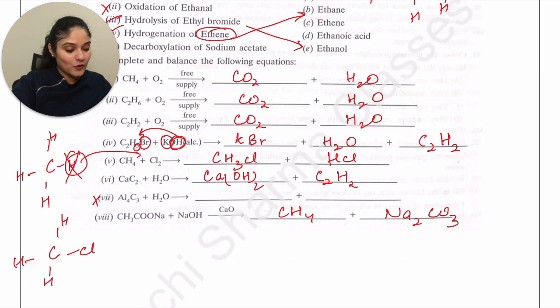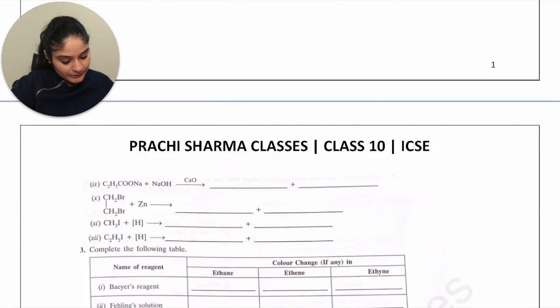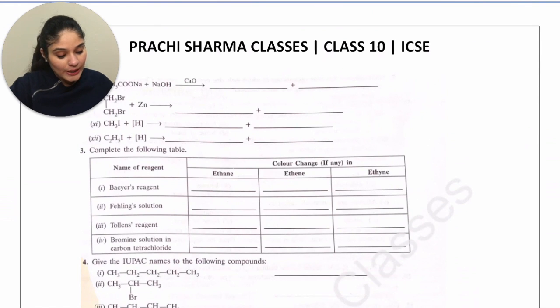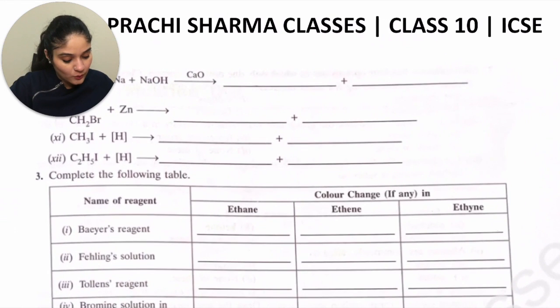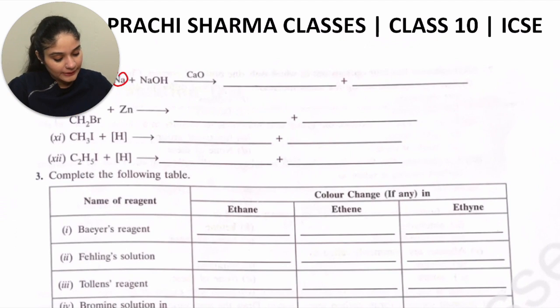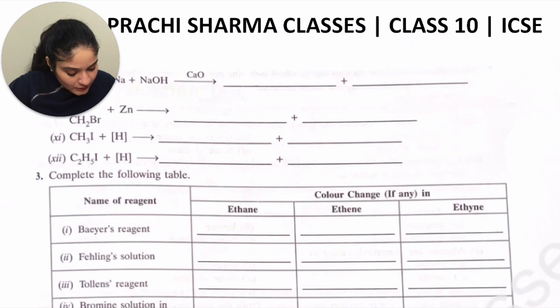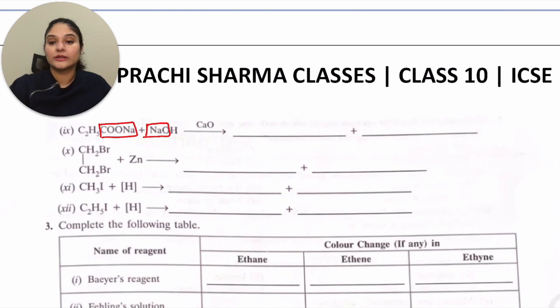So let's move forward to the next part, that is part 9. So you have C2H5COONa plus NaOH. What happens is this Na combines with this Na here and you get CO3. Let me just write it properly. This part combines with this part. Okay, you can see it now. So COONa combines with NaO.